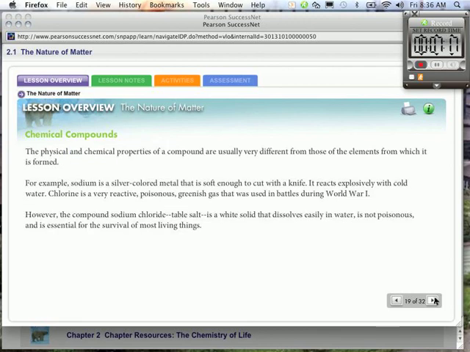The physical and chemical properties of a compound are usually very different from the elements from which it's formed. For example, sodium is a silver-colored metal that is soft enough to cut with a knife. It reacts explosively with cold water. Chlorine is a very reactive, poisonous, greenish gas that was used in battles during World War I. However, the compound sodium chloride, table salt, is a white solid that dissolves easily in water, is not poisonous, and is essential for the survival of most living things.